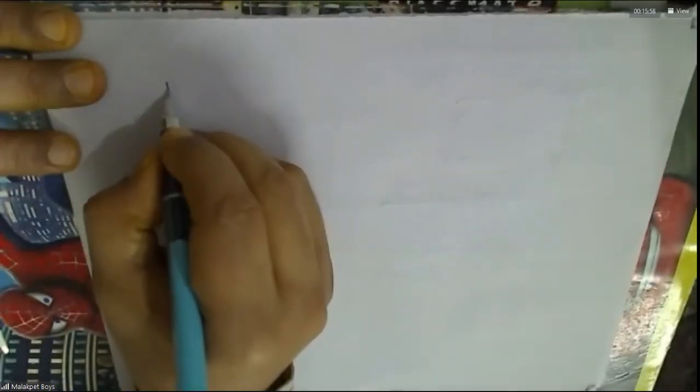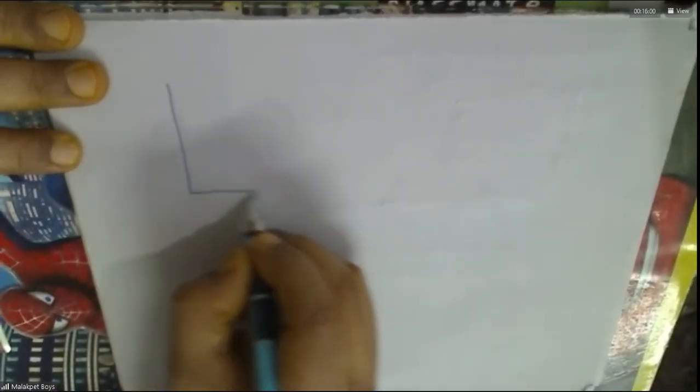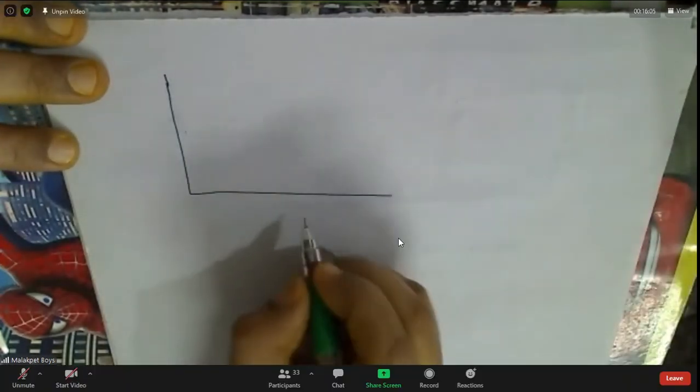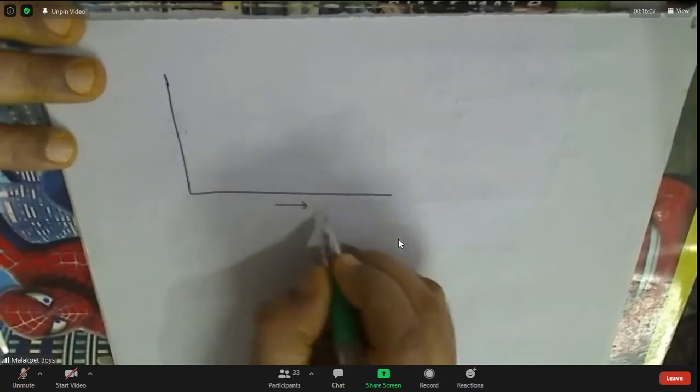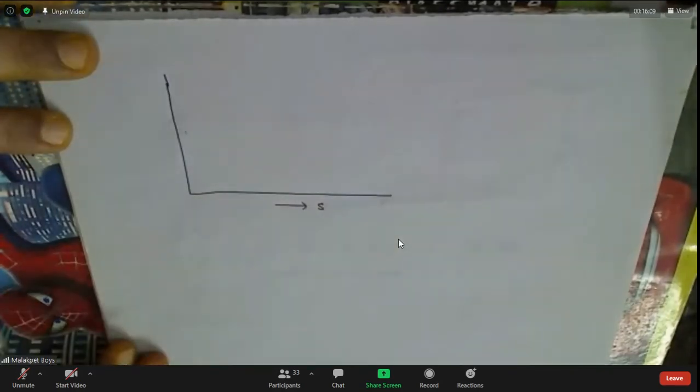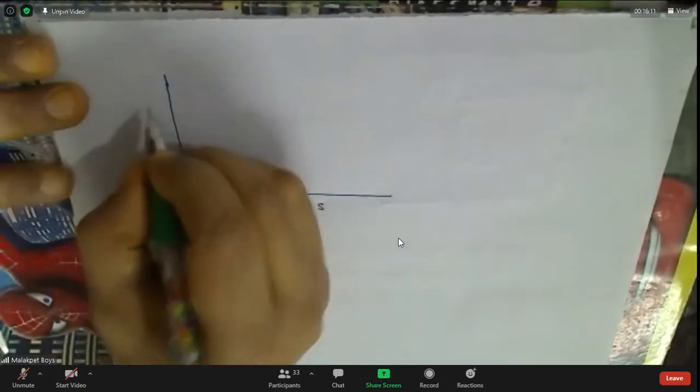Now sometimes they will give V square as a graph also. This week only graphs is the portion. All questions are only graphs. I think you can score very good marks.